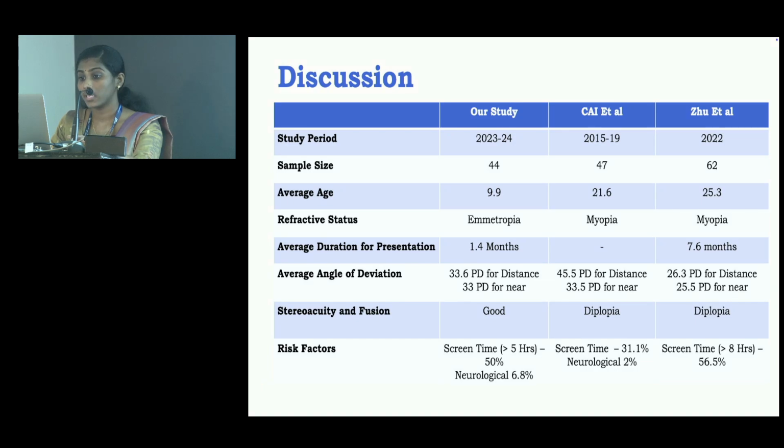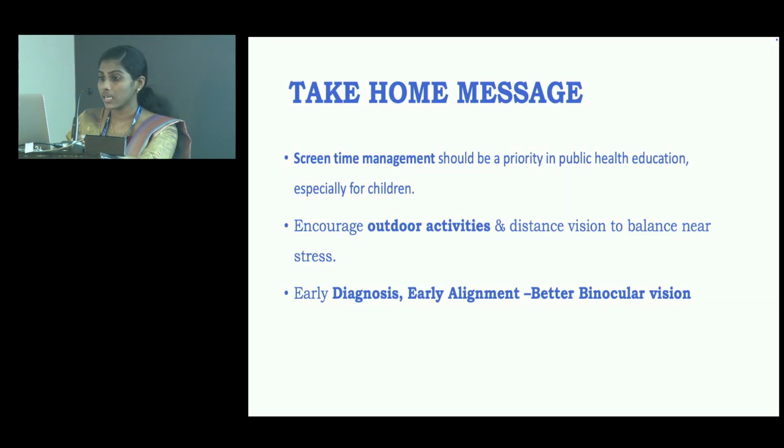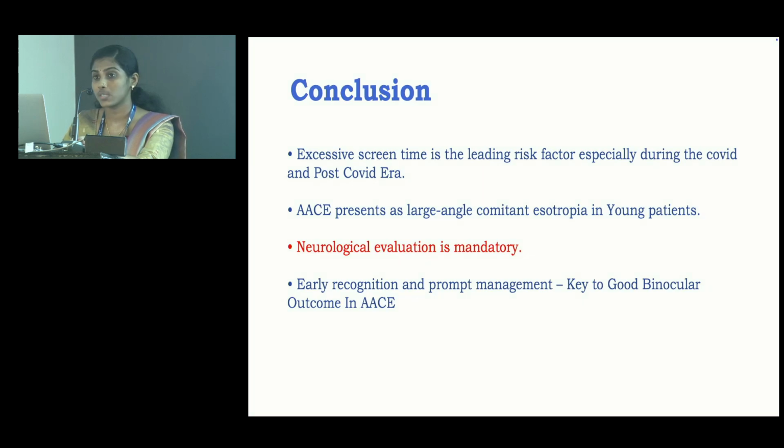The post-COVID era had earlier age of digital exposure, maybe the reason for the upward trend in ACE in recent years. To conclude, excessive screen time is a leading risk factor, especially during the COVID and post-COVID era, and it can present as a large angle esotropia in young patients, and neurological evaluation is mandatory. Early recognition and prompt management is key to good binocular outcome in acute comitant esotropia.